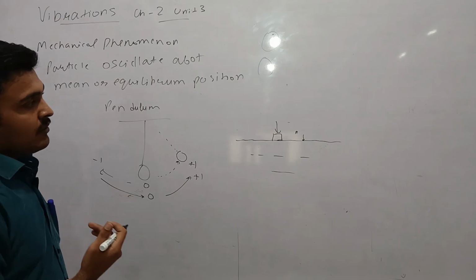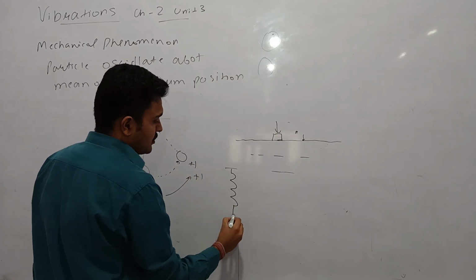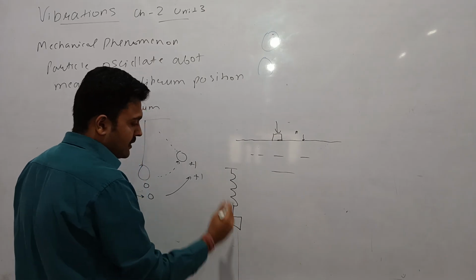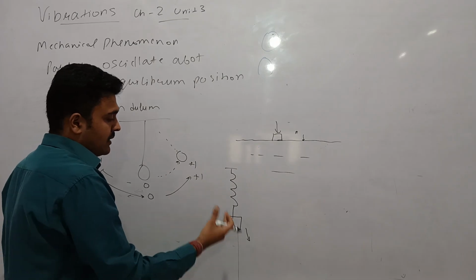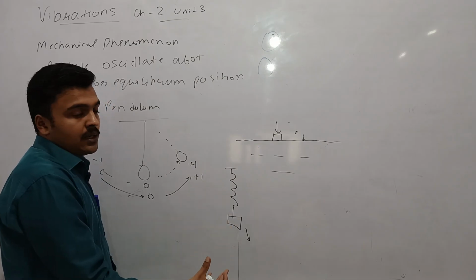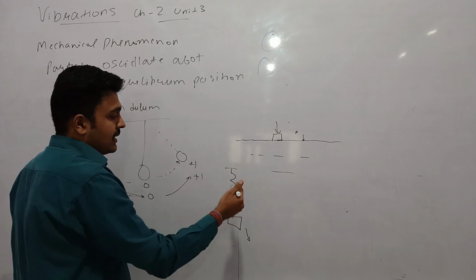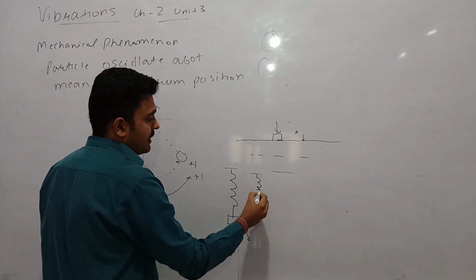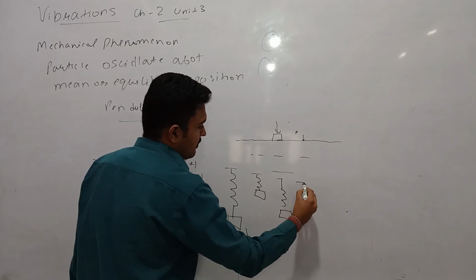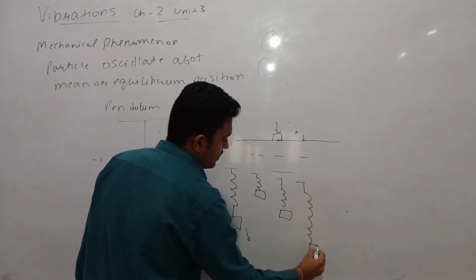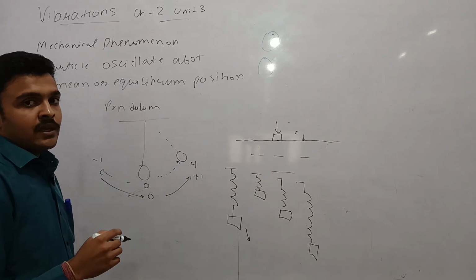Another example of vibration is a spring. A mass is attached to a spring, and if we pull the mass downwards and then release it, it will start oscillating about the mean position. So this is also an example of vibrations.